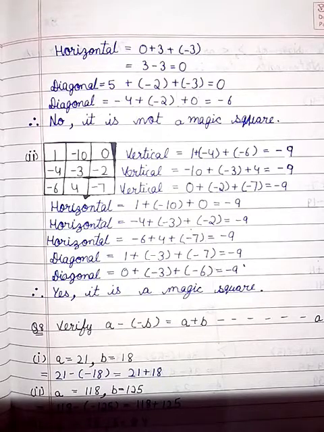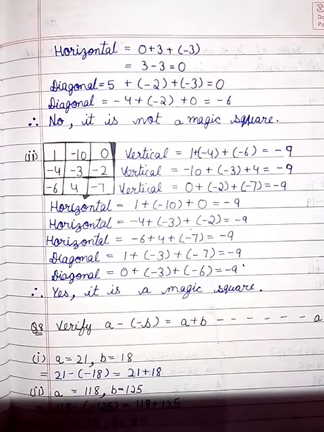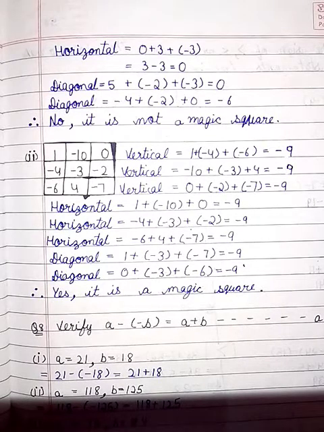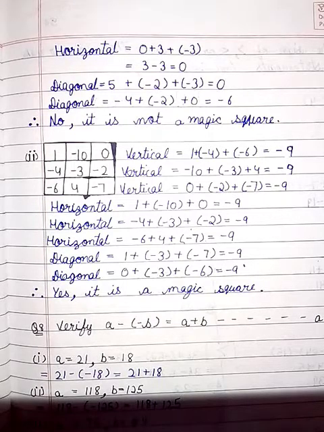Now last diagonal, minus 4 plus minus 2 plus 0 is equal to minus 6. So it is not a magic square because all rows, columns and diagonals do not have the same sum.